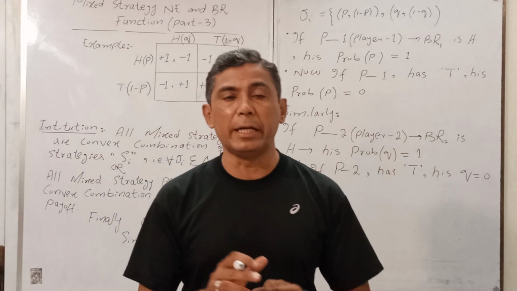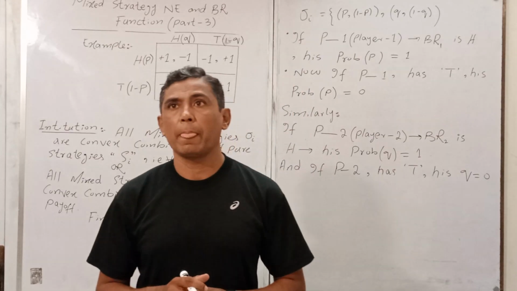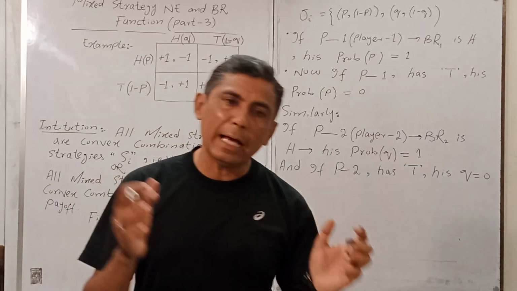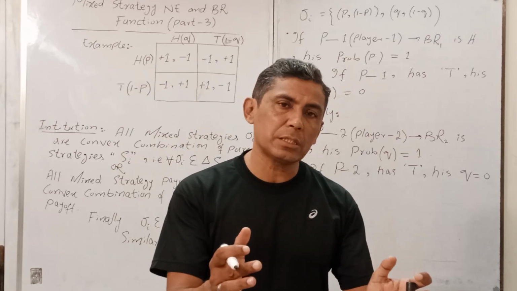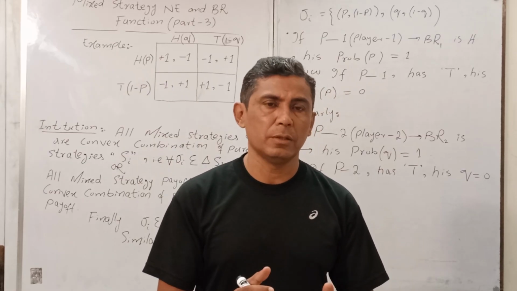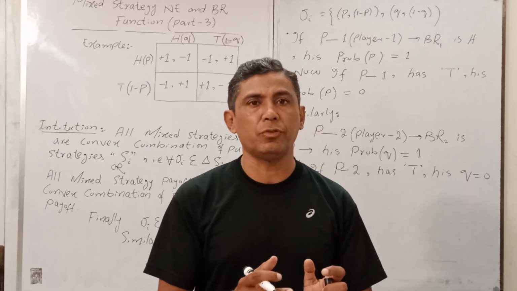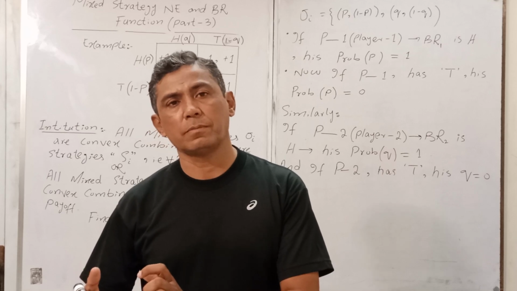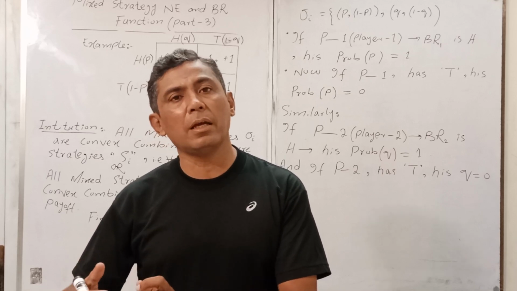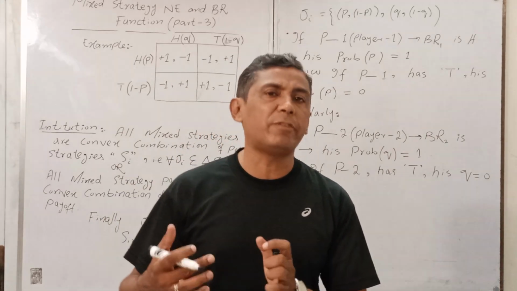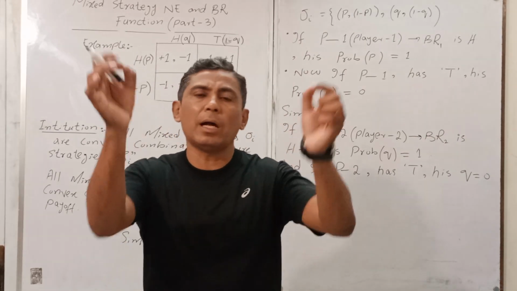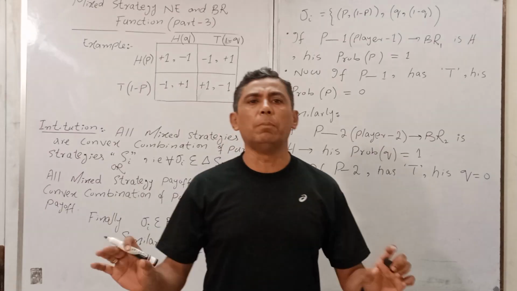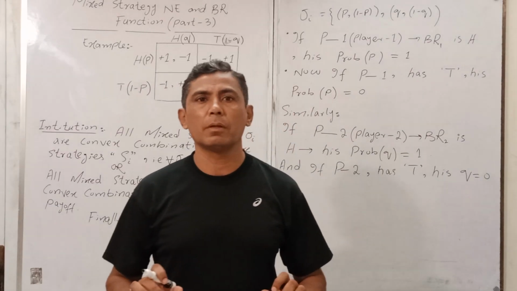And another possibility, or belief, for player 1 is: if he has head, there is a 50% chance to maximize his payoff, or 50% chance to maximize his payoff in case of tail. You got my point? So there are three possibilities, or three beliefs, possible here. There is no other possibility you can think about here.